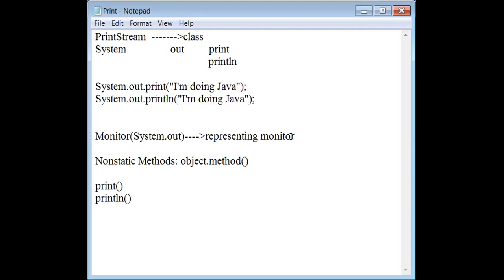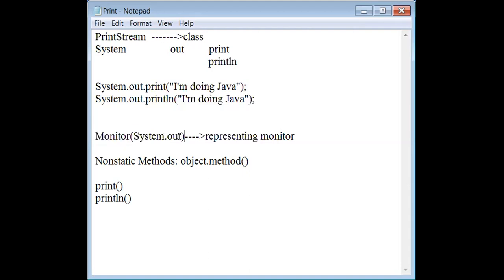And one interview question is there. Why can Java be called a pure object-oriented programming language? Why is C++ not called like that? That is also one interview question. Later on I will discuss that. So here, how to represent monitor? That is the problem. Other persons who are not having any awareness of computer science can tell the monitor please print, but we are professionals. We should do that with coding. So monitor should be represented in other terms, computer terms.